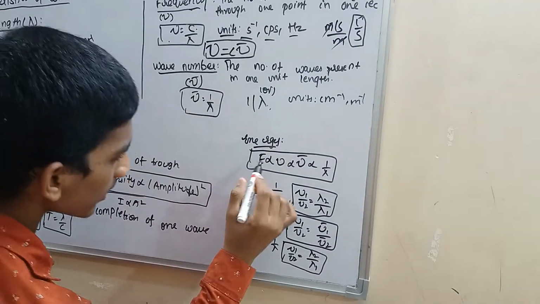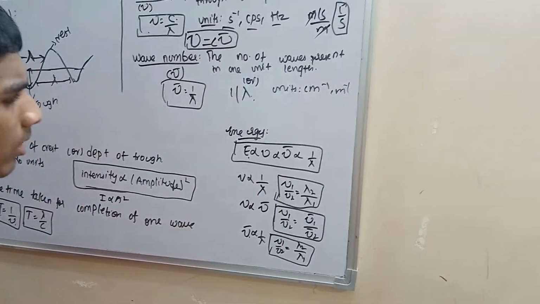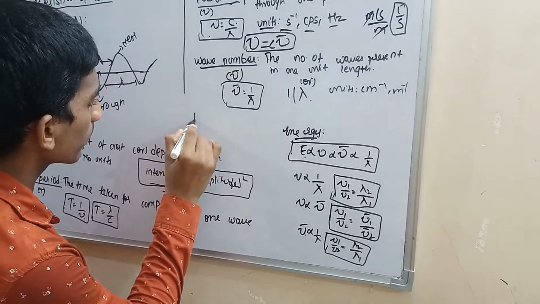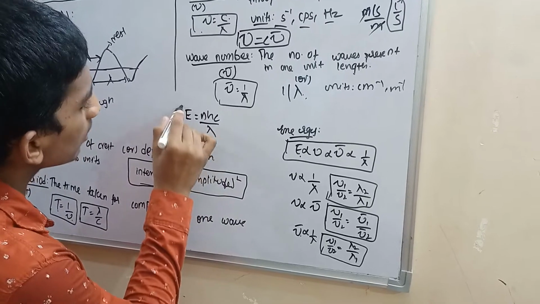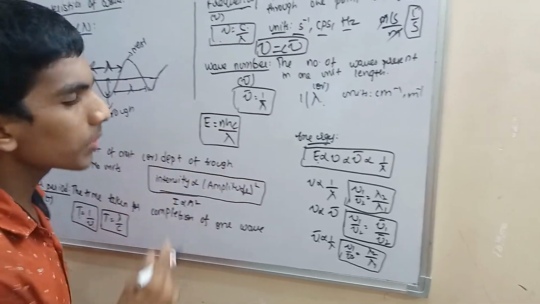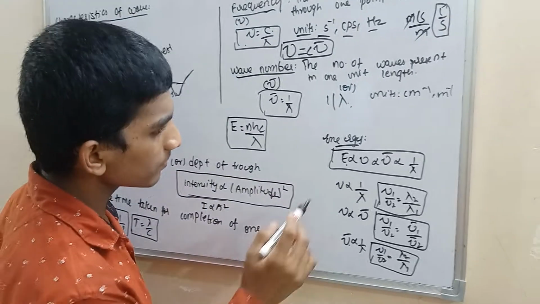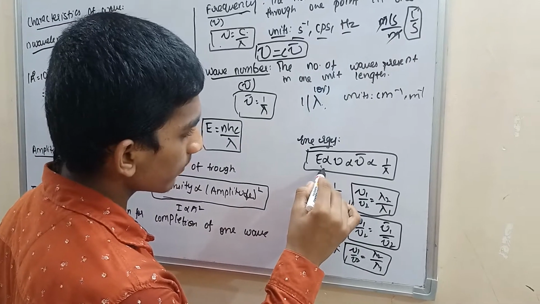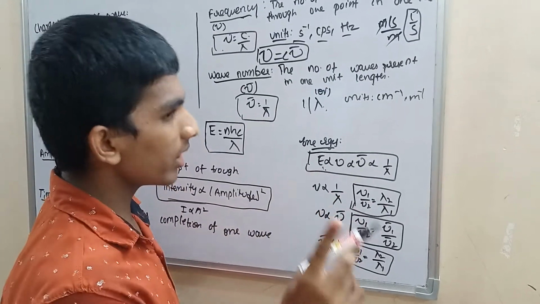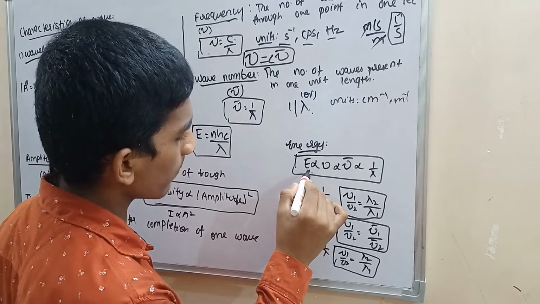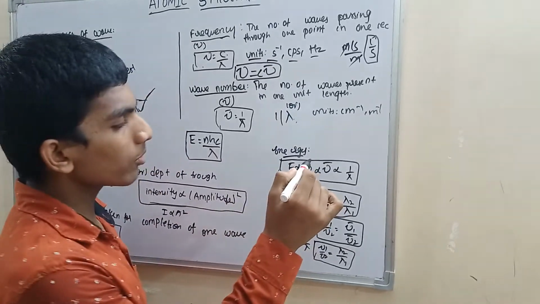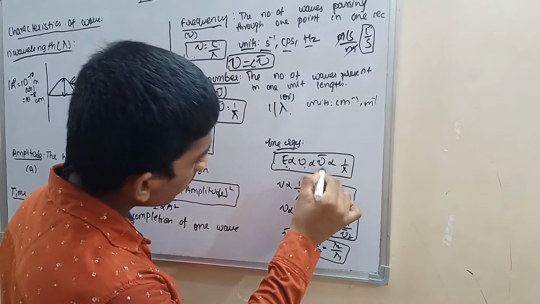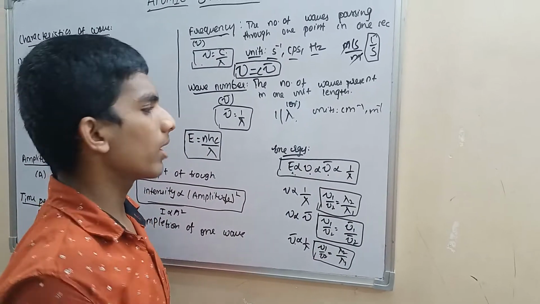Next, about energy. I have said that E is equal to NhC by lambda. We are going to discuss it in the next class. Just remember this. That is a very important topic in atomic structure. Energy is directly proportional to frequency, directly proportional to nu bar, directly proportional to 1 by lambda.